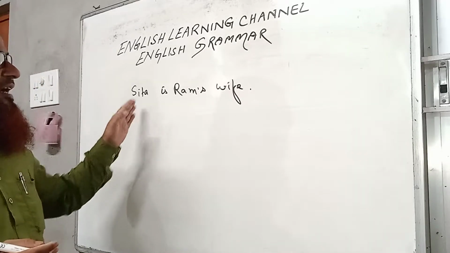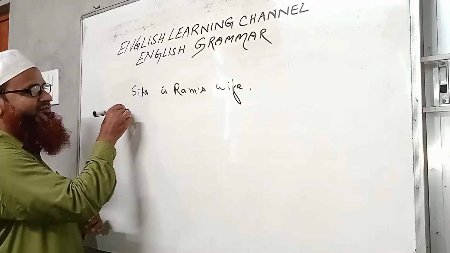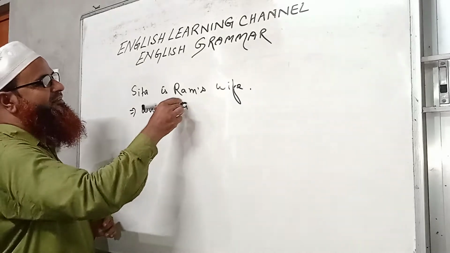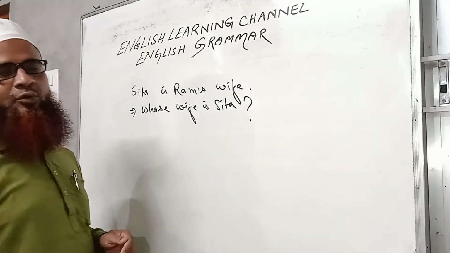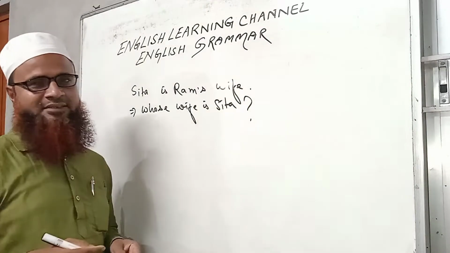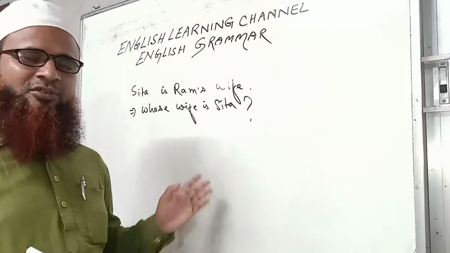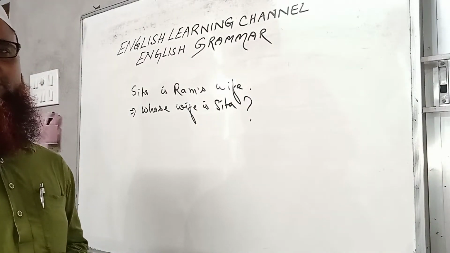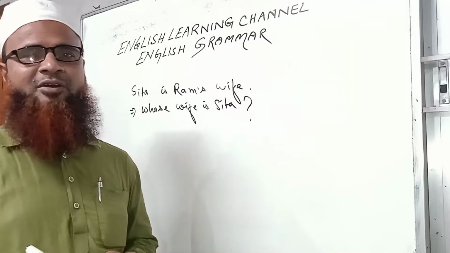So whose wife is Sita? Then the answer is Ram's wife. So in this way we can use whose for asking question to know ownership or to know relationship also, between persons or among persons.